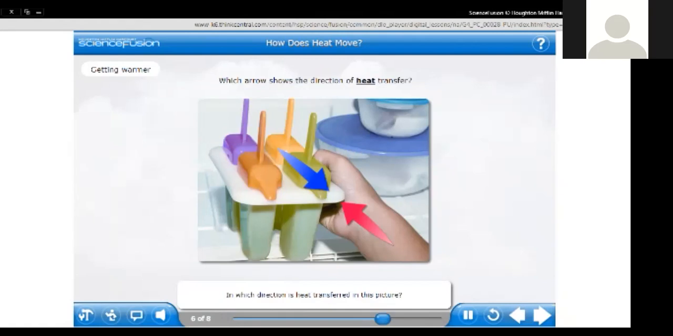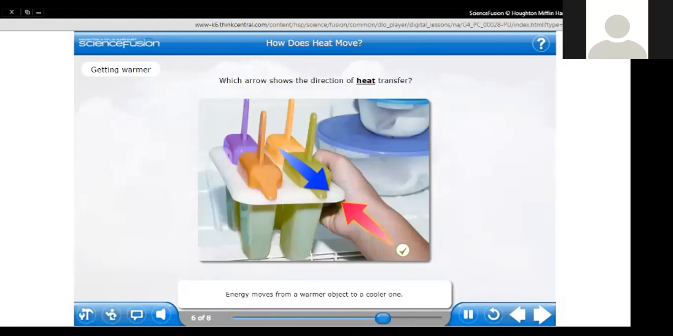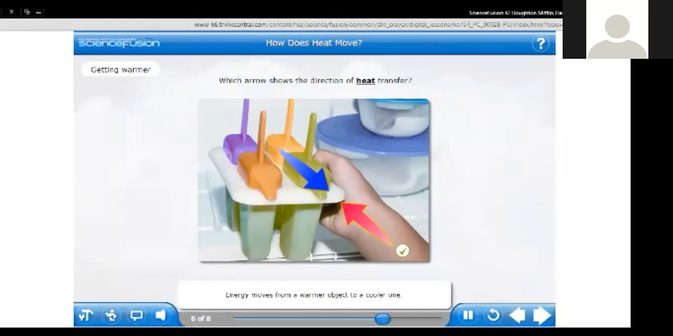In which direction is heat transferred in this picture? Click the arrow to show your answer. Well done! Energy moves from a warmer object to a cooler one. In this case, the heat moves from your hand to the tray of ice pops.